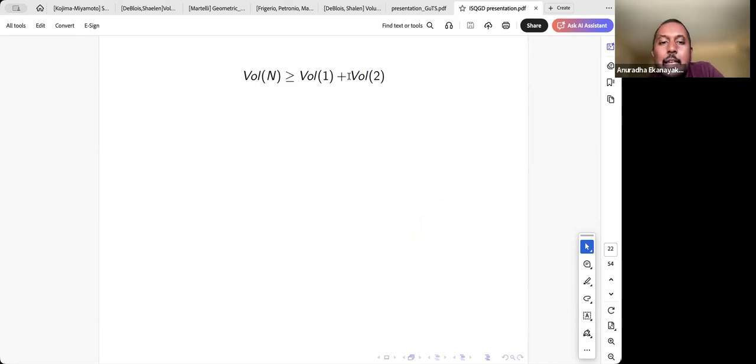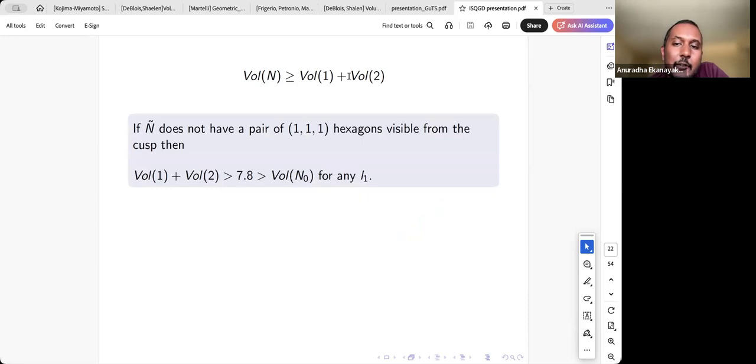So the addition of their volume is going to form a lower bound for the volume of our manifold. And as I said, they are functions of L1, and they also depend on whether we have 111 hexagons or not. So it turns out if we don't have 111 hexagons, this lower volume bound is always going to be bigger than 7.8, 7.8 being the volume of our candidate. So if we don't have this special type of hexagons, the volume of the manifold is always going to be bigger than the volume of our candidate. So this is the first part of our theorem.